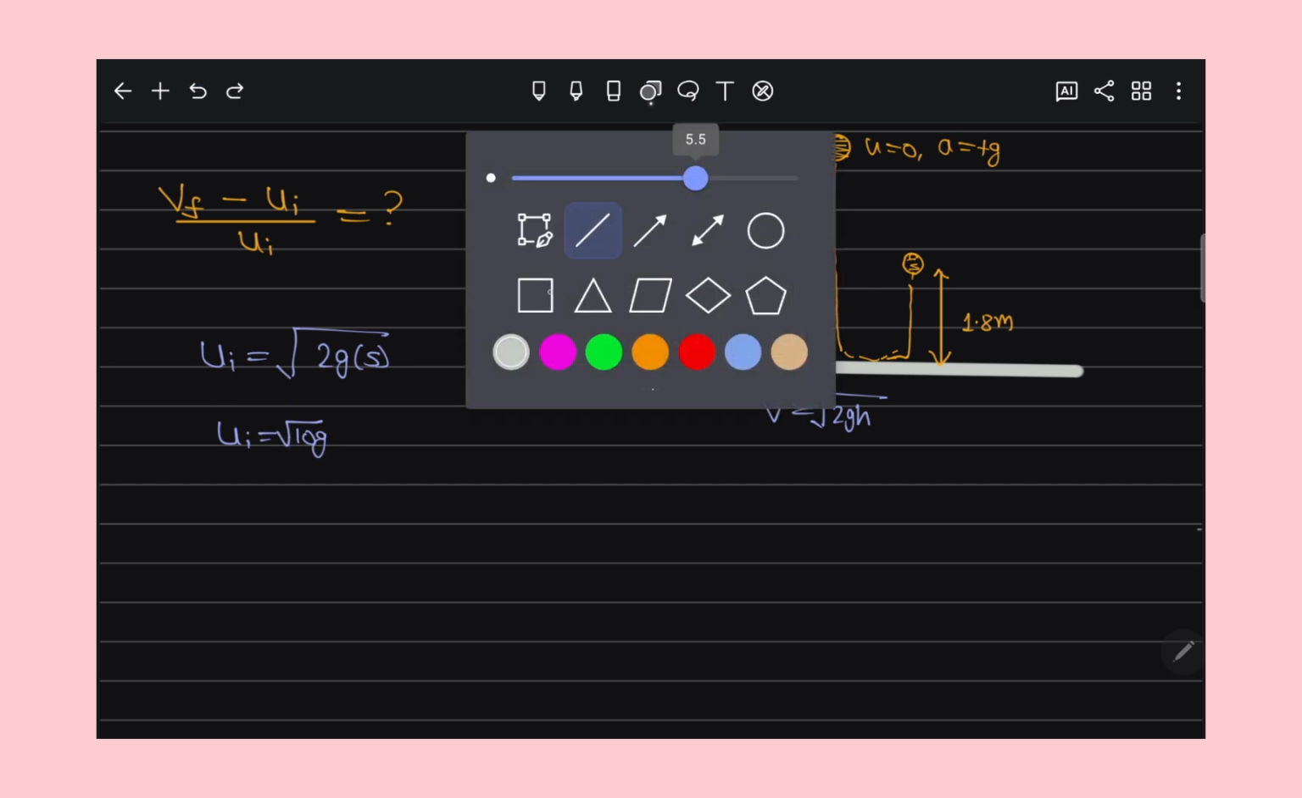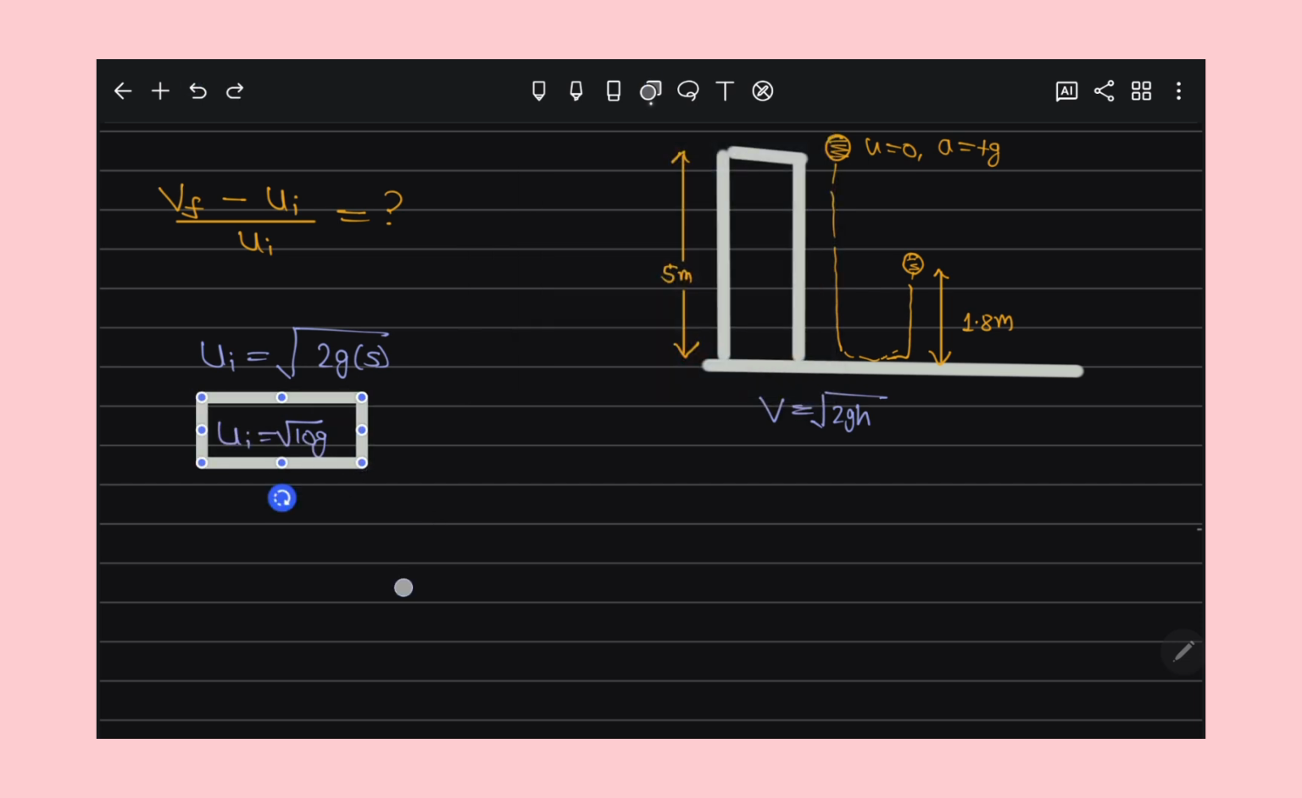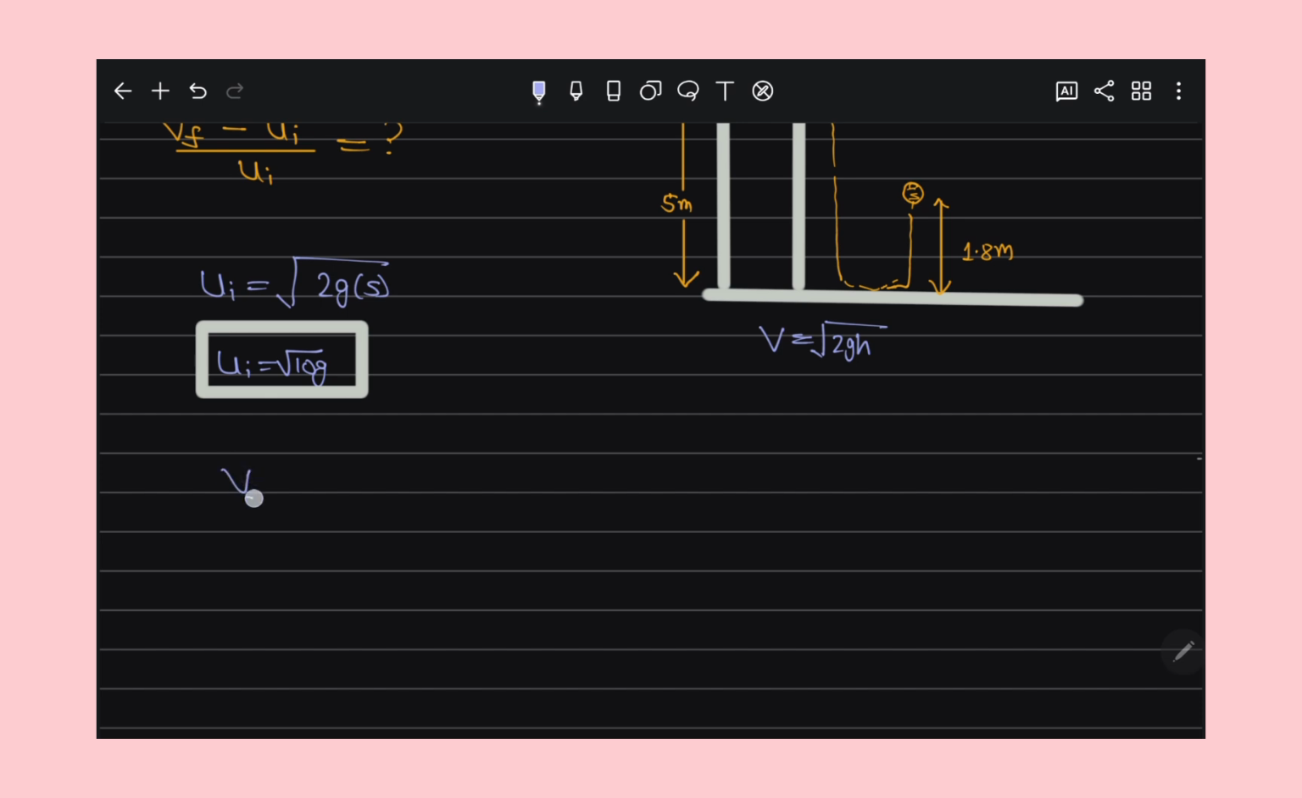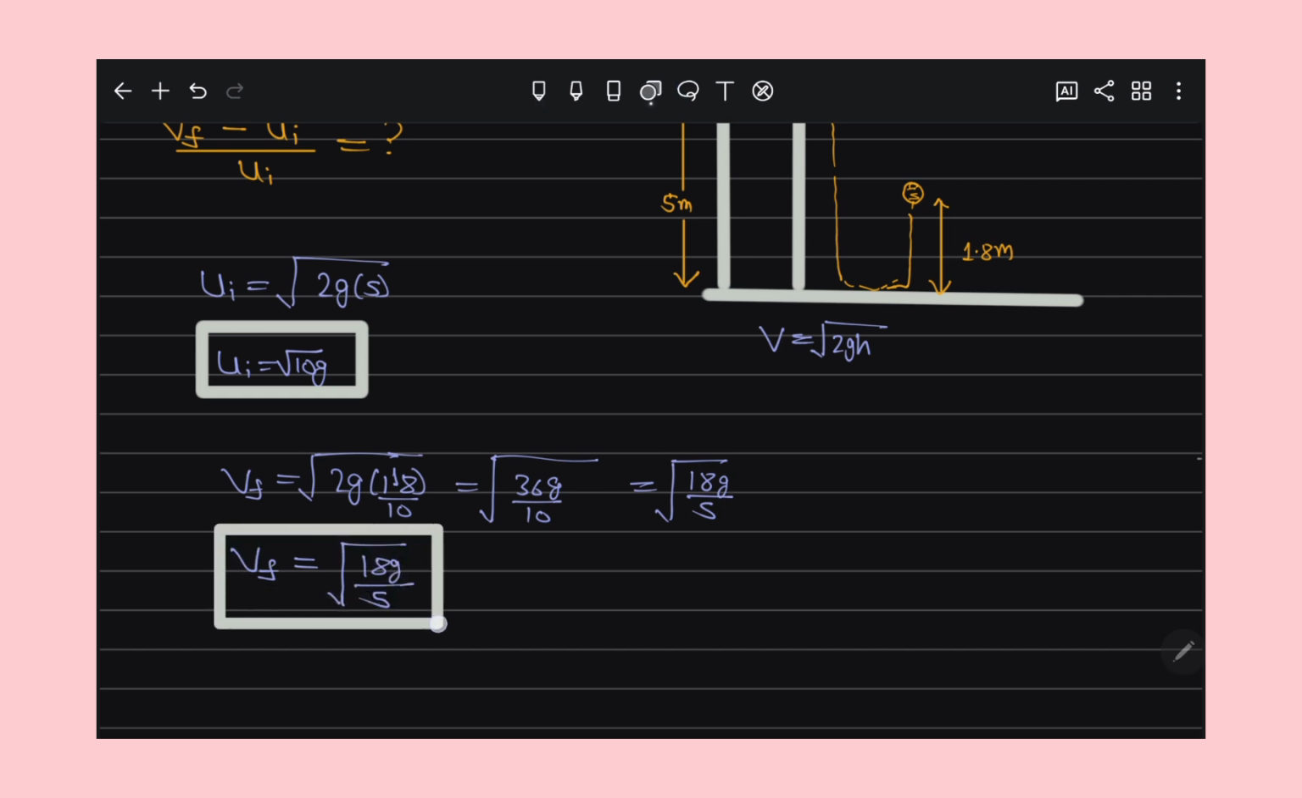Now the final velocity means the velocity with which it rises, which we have to find, right? So the final velocity is also under root 2g times the height it rises, which is 1.8 meter. Taking 1.8 as 18 by 10, that comes out to be 36g by 10, that is, 18g by 5. So when it rises 1.8 meter, the final velocity is root 18g by 5. Understand?